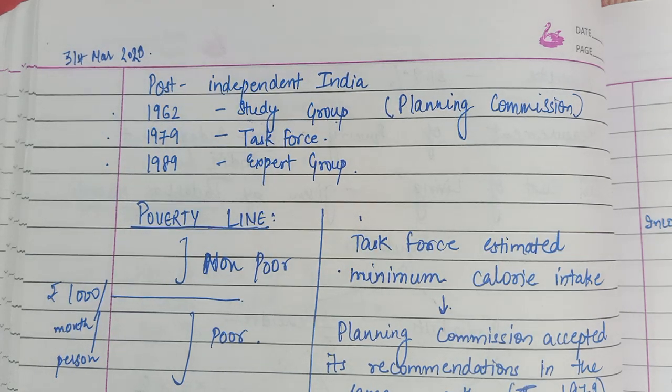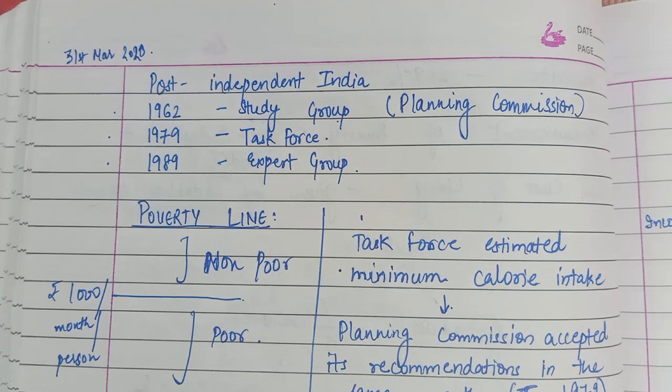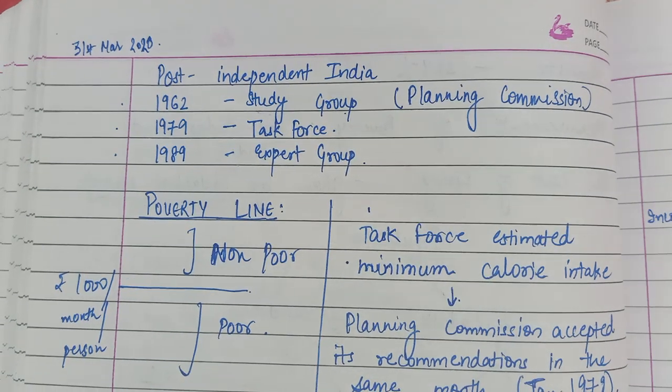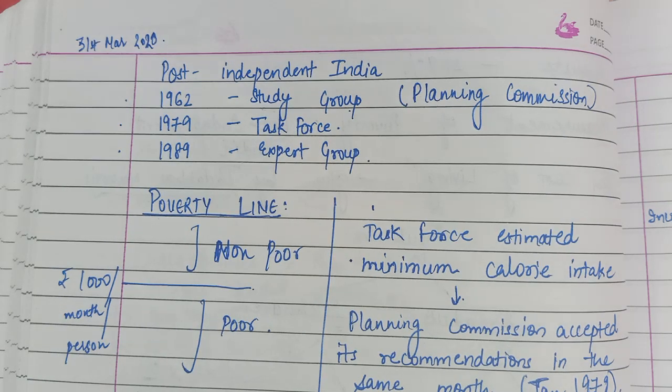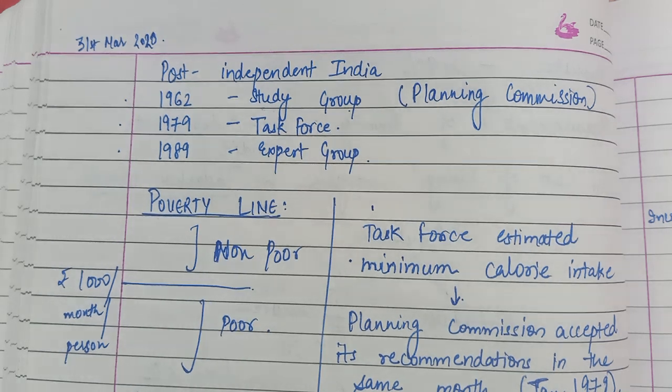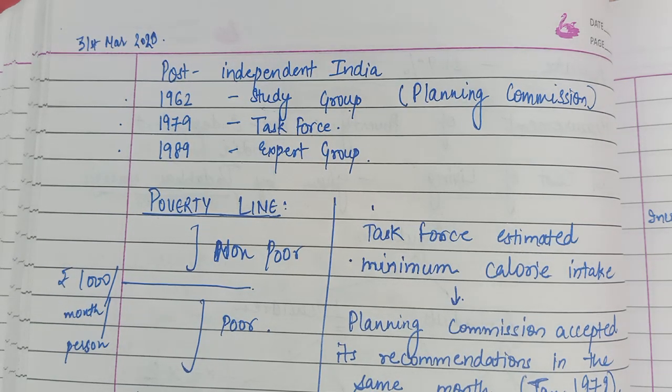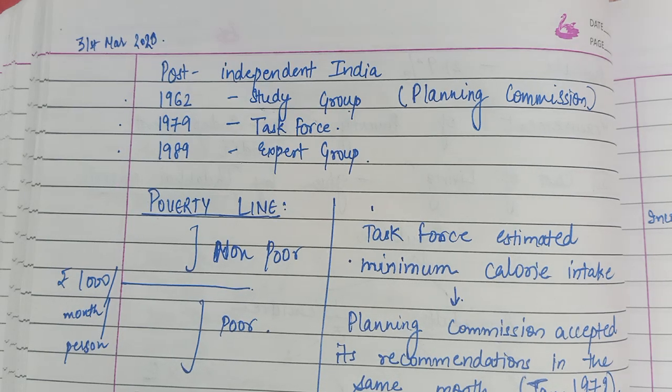So what is poverty line and how did these organizations find poverty line for India? Poverty line is obviously an imaginary line. It is the cutoff for the income distribution. The people who are earning above that cutoff are considered to be non-poor, and the people who are earning below this cutoff line are considered to be poor. And people who are on the line are also considered non-poor. It is only the below poverty line people who are considered poor.